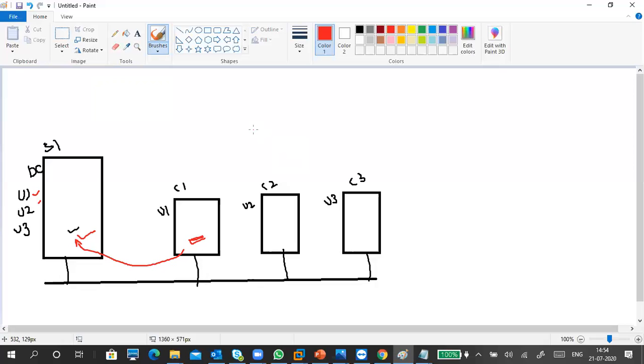Next. I gave one example, where I said user1 can log in here, user1 can log in here, user1 can log in here also. He can log in anywhere in the network.